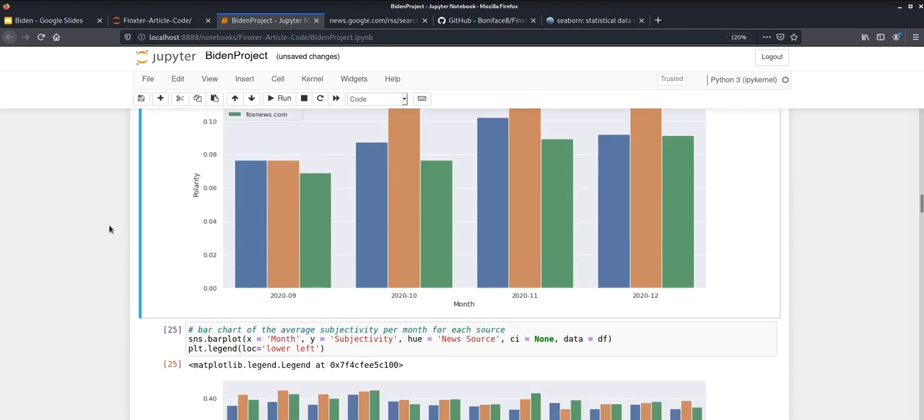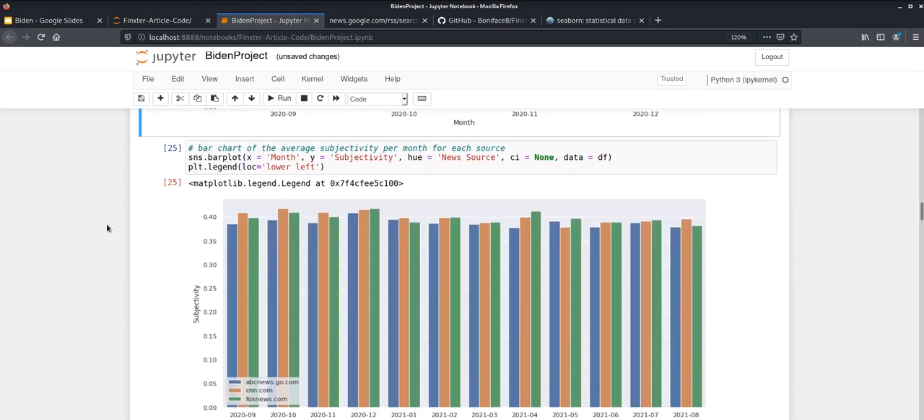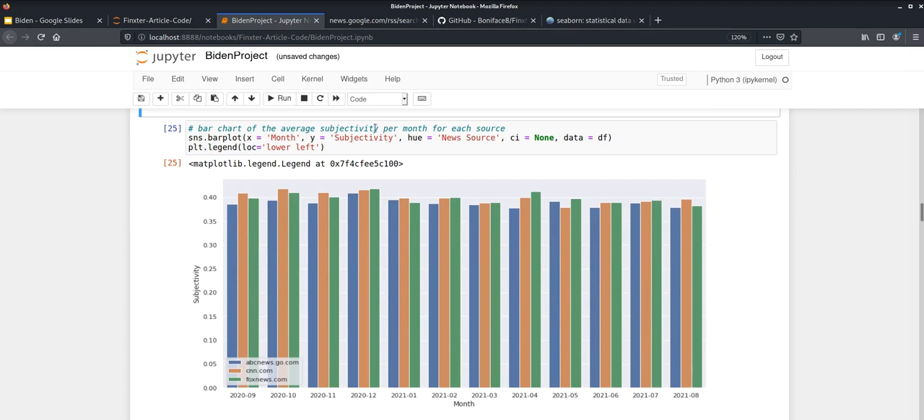So let's see. Here's a bar chart of the average subjectivity per month from each source. Here it really adds nothing to what we know so far. If you would like to put the legend in a different location, you can simply type in plt.legend and then put in whatever location you wish it to be.